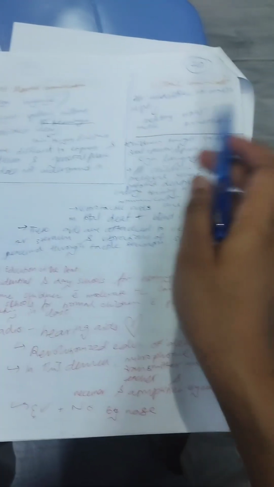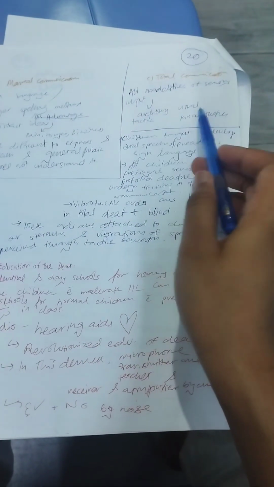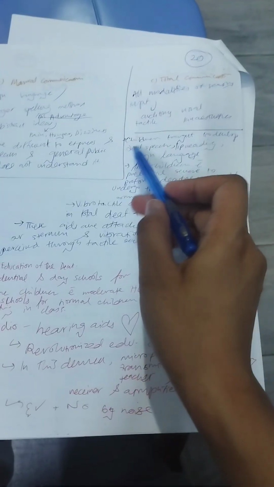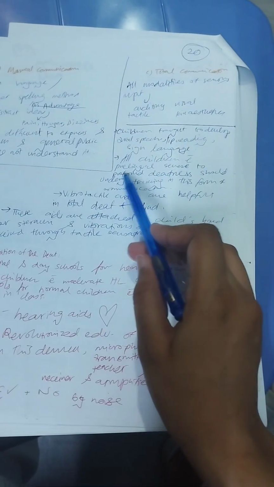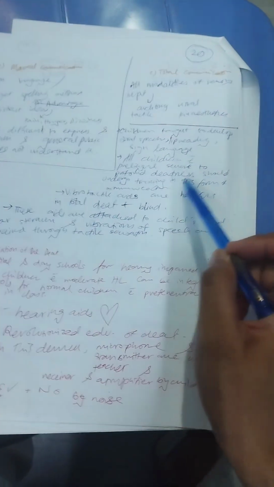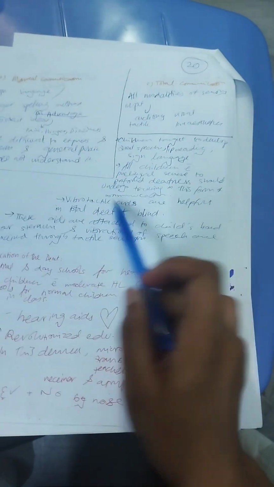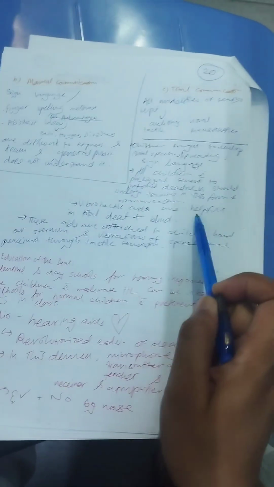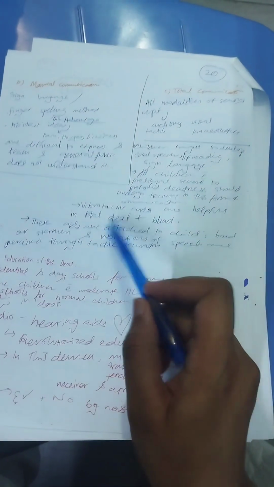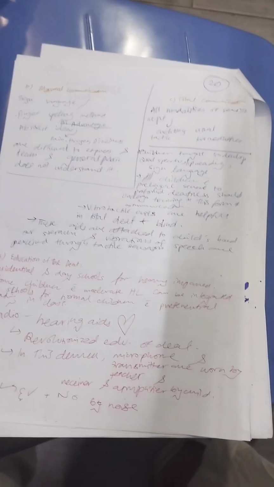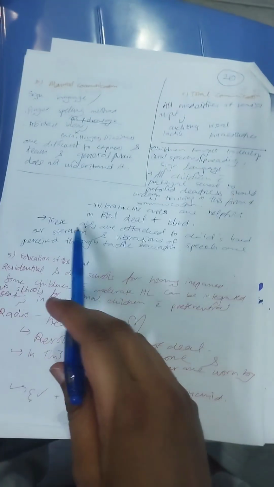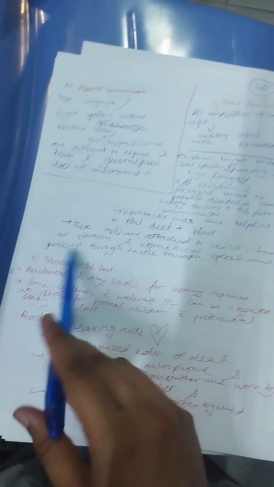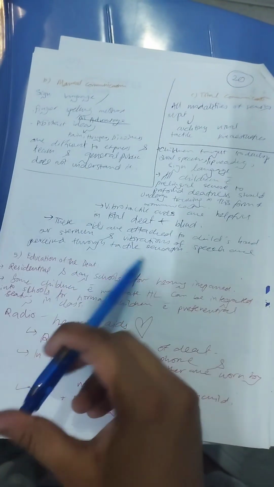Okay, now we have total communication. All modalities of sensory input like auditory, visual, tactile and kinesthetic are given. Children are taught to develop oral speech, lip reading, and sign language. All children with prelingual severe to profound deafness should undergo training in this form of communication. Vibrotactile aids are helpful in the totally deaf and blind children. They are attached to the child's hand or sternum and vibrations of speech are perceived through tactile sensation.